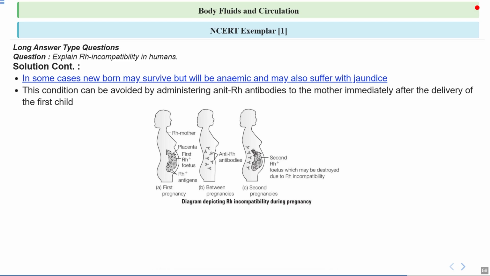It can be avoided by anti-Rh antibodies, when given to the mother just after the first delivery. Then we can avoid this condition, which is known as erythroblastosis fetalis.